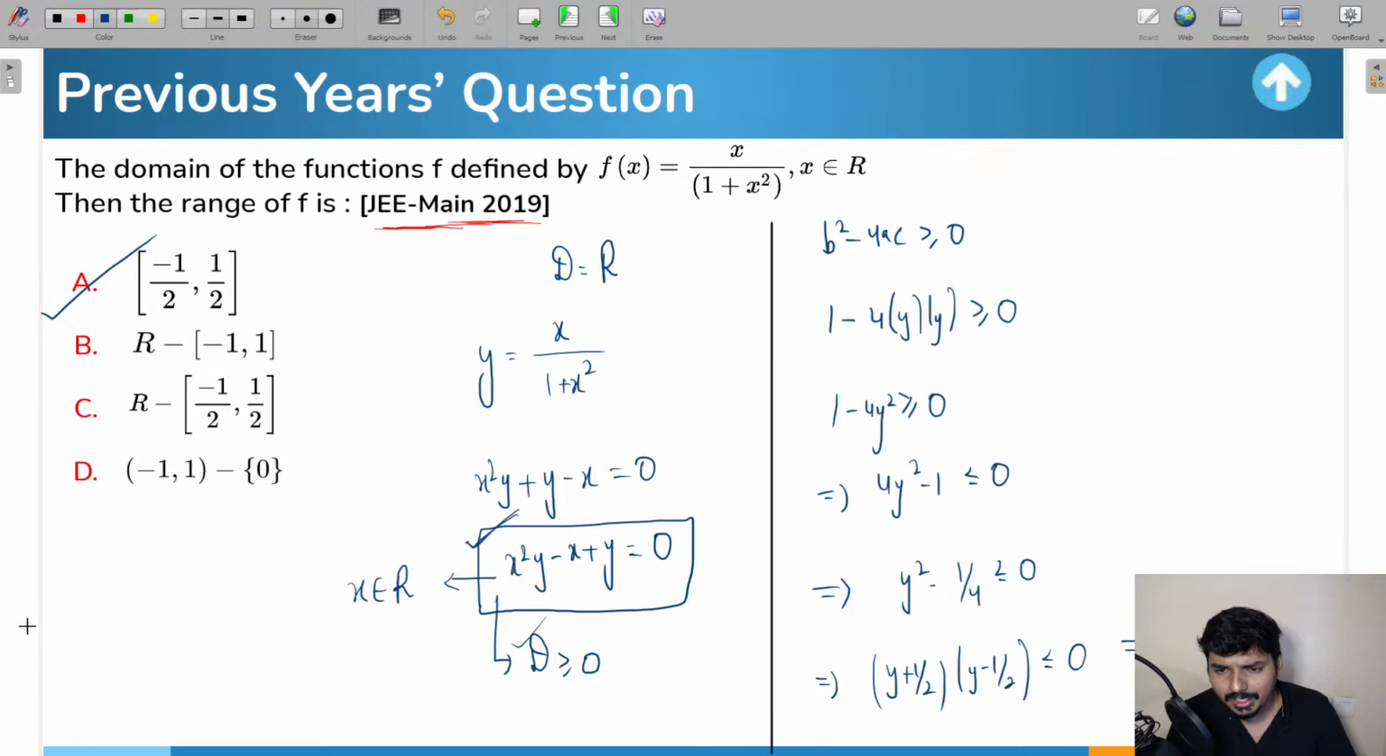If you want me to do, I'll do another question for you. If you want me to do, guys, I'll do another question, or else I'll stop at this point. You tell me. Shall I do another previous year question on this concept of domain and range? I think we'll do one more, right? I think everyone here is ready for that.